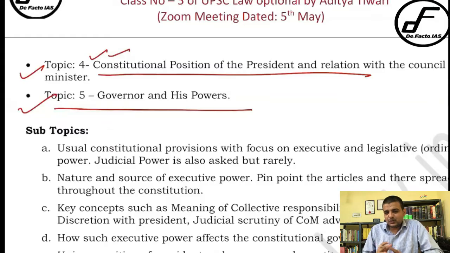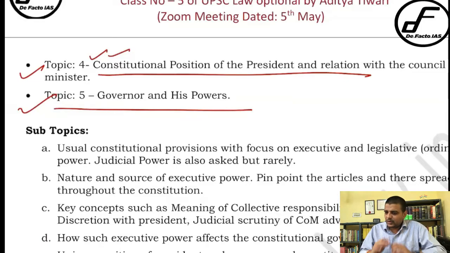Now if you look at these two topics, they are actually very interesting, in the sense that the questions are mostly comparing these two topics. It means they are similar in nature. I will not say exactly the same, but at least they are similar in nature. Then the question arises: what are the subtopics that you need to study in that particular topic? So let me explain that.